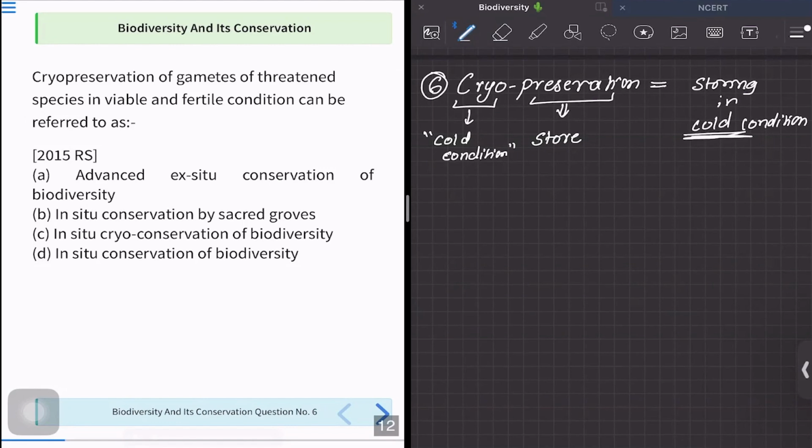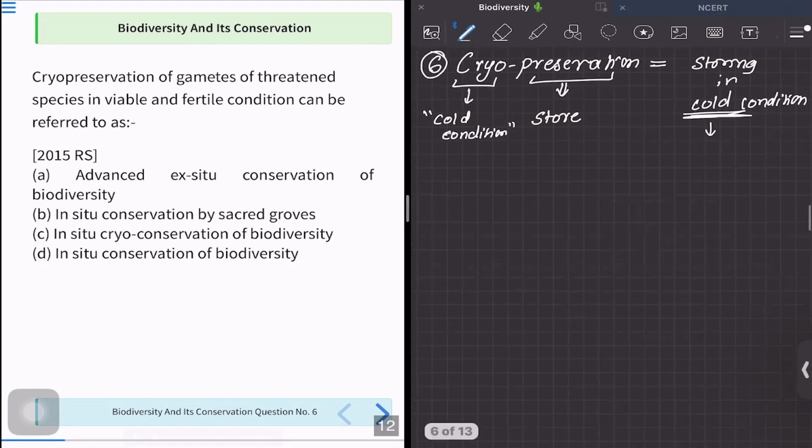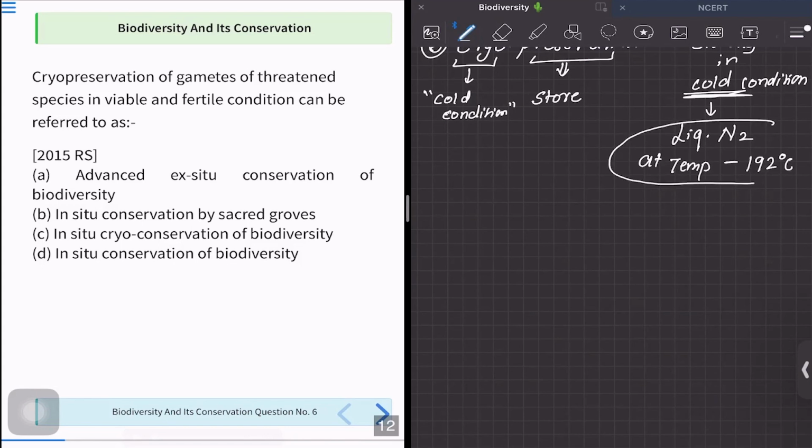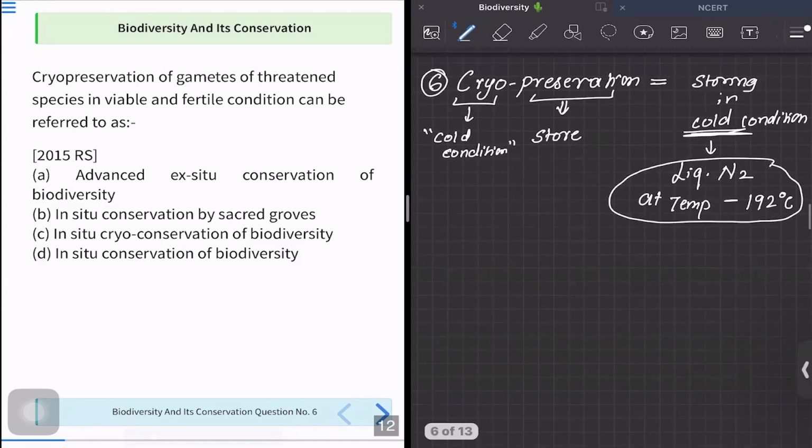Now, what is this cold condition? Do we have to store it in freezer? No. In cold condition, that is, you have to store it in liquid nitrogen at a temperature of minus 192 degrees. Okay, so this is what is cryopreservation. Now, in cryopreservation, you can store anything. You can store gametes, you can store seeds, you can store any viable cell.